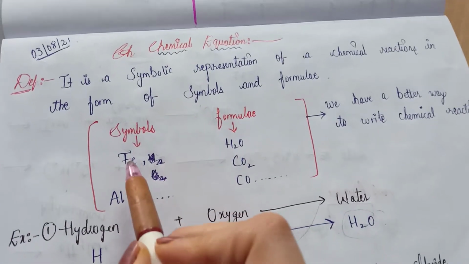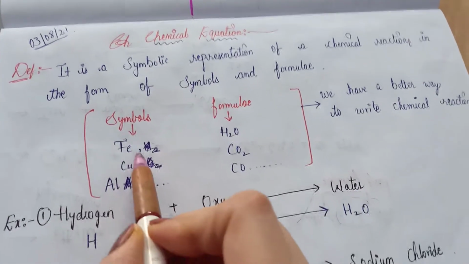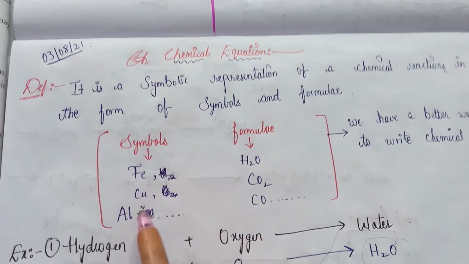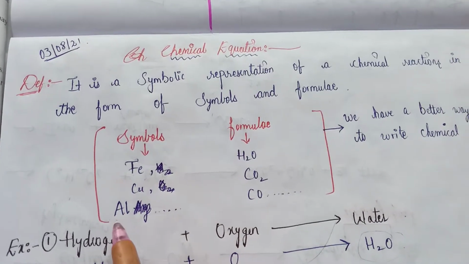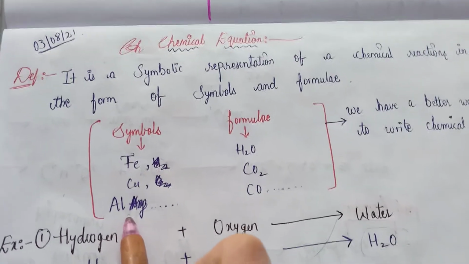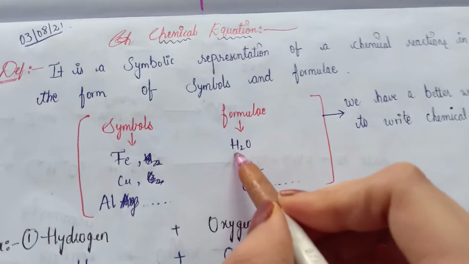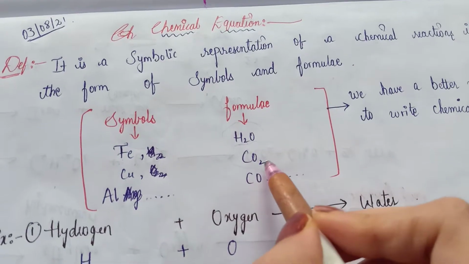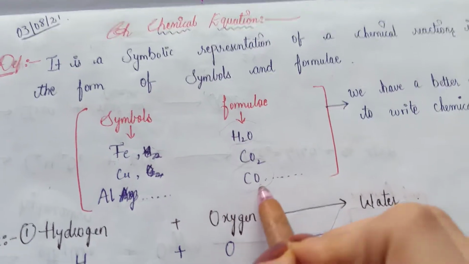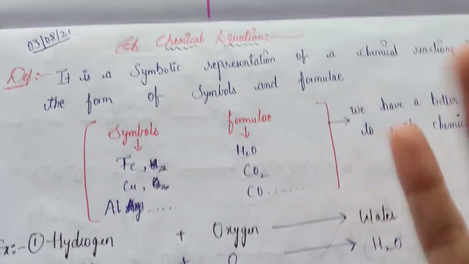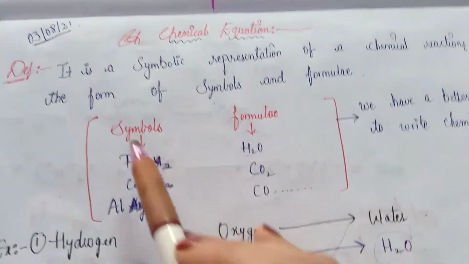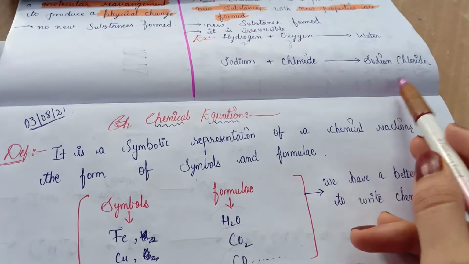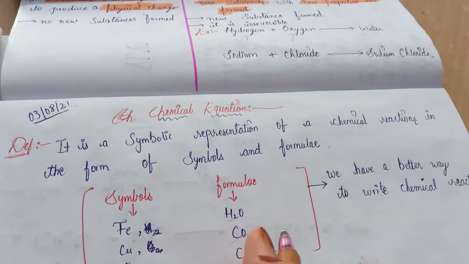So here we can write symbols in place of names. Iron can be represented by Fe, copper by Cu, and aluminium by Al, right? And for formulas, water can be represented by H2O, carbon dioxide by CO2, carbon monoxide by CO, and so on. There are many, I can't explain them all right now. So we can write a chemical reaction as a chemical equation in the form of symbols and formulas.